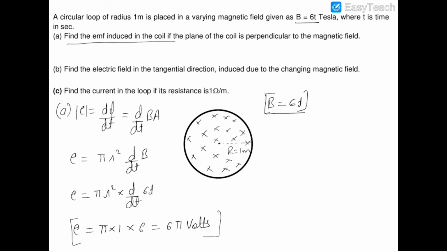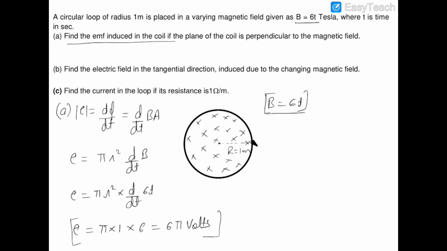So this induced electric field has a nature to oppose the change in the magnetic field, and if this change is increasing in nature, then it will oppose it. Hence, to oppose this magnetic field, the electric field will be induced in such a way that the current flows and the current generates its magnetic field in the opposite direction.